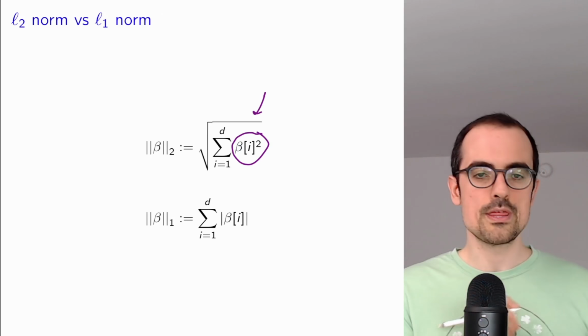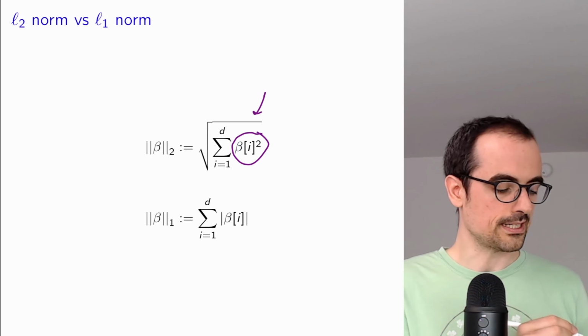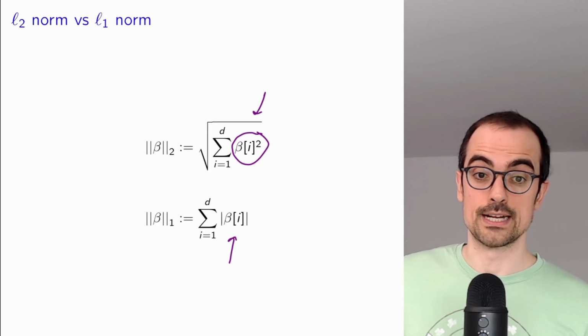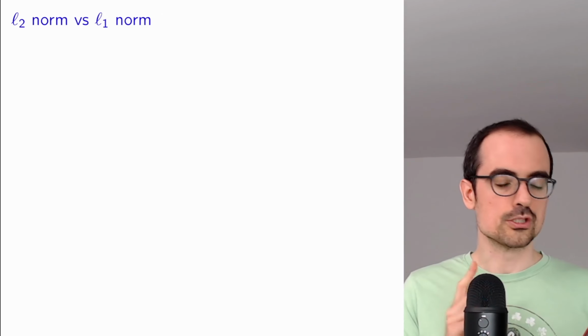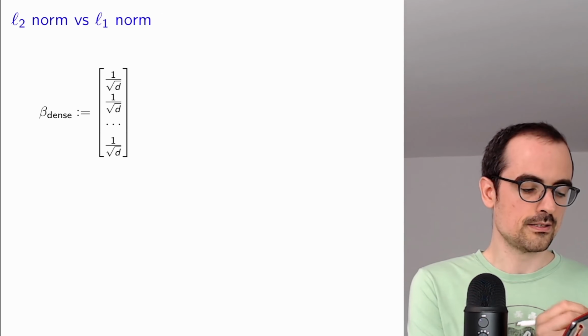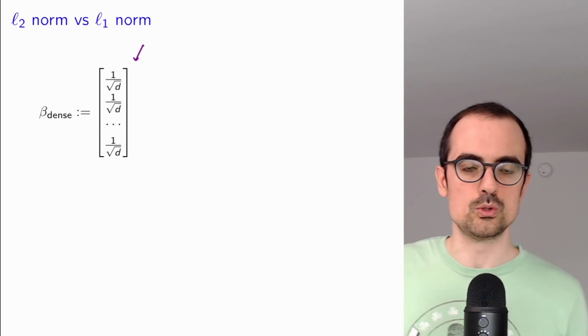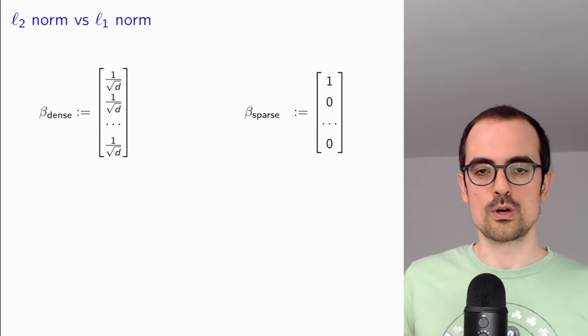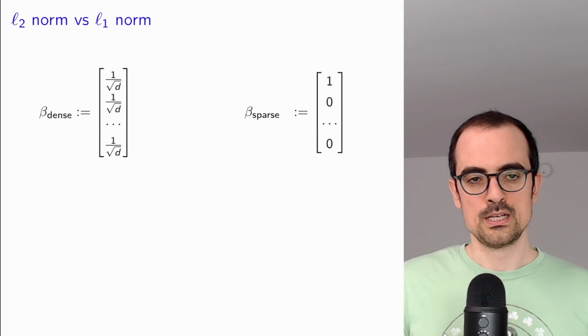We're going to compare it with the L1 norm, which is just the sum of the absolute values of the entries of a vector. Let's consider a very simple situation where we have a very dense vector where every entry is equal to 1 over square root of d, and we have a very sparse vector where only one entry is non-zero.